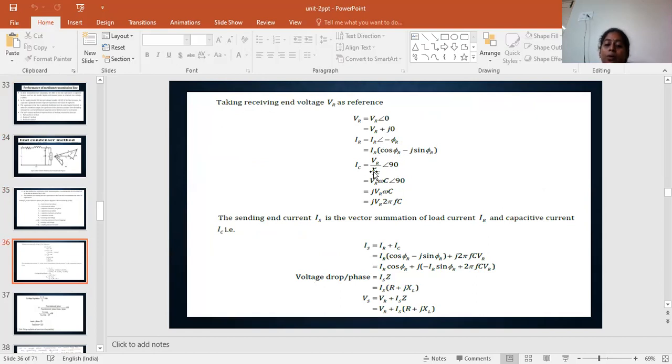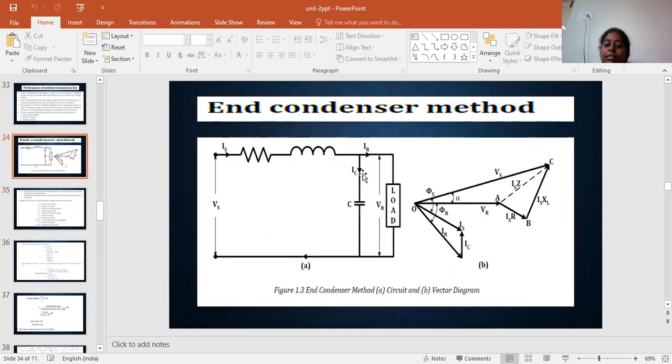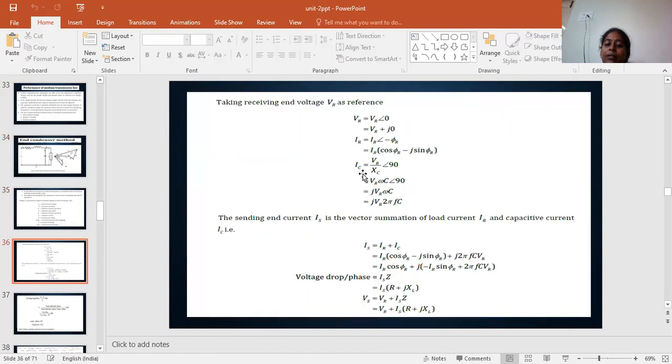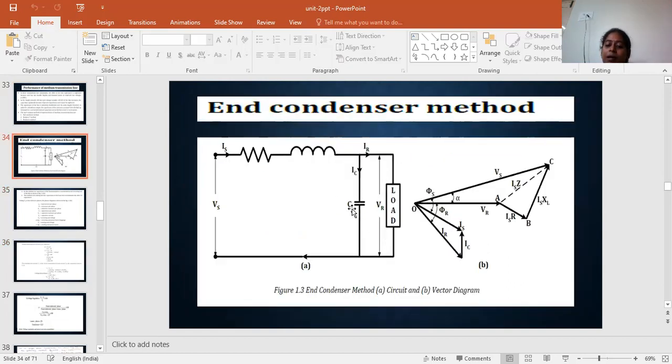How can you find the capacitive current IC? IC equals VR by XC. The receiving end voltage is also present at the capacitor, since they are in parallel, so the voltage is the same.